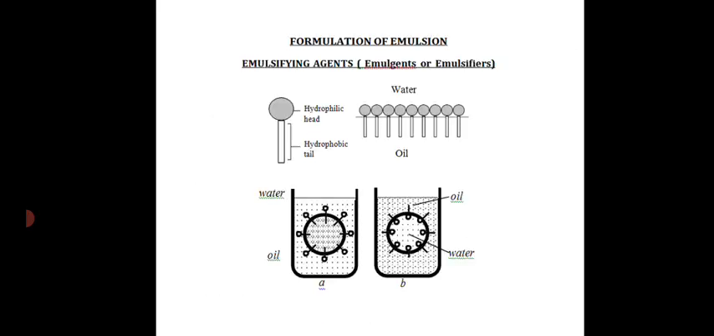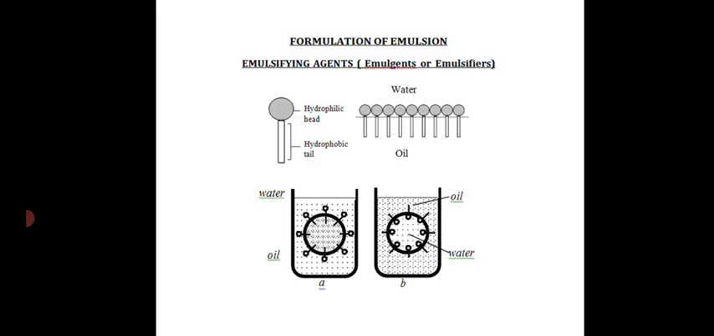Next we can see what is meant by the formulation of emulsion. Mainly there are three components in an emulsion: oil phase, aqueous phase, and emulsifying agents. Emulsifying agents are also known as emulsifiers. As I already mentioned, emulsifying agents are substances which are additionally added to an emulsion in order to make them stable. There are many mechanisms by which the emulsifying agents act on an emulsion to make them stable. Stability means we are preventing the coalescence of droplets in an emulsion. Here we are taking the example of surfactant molecules as the emulsifying agent.